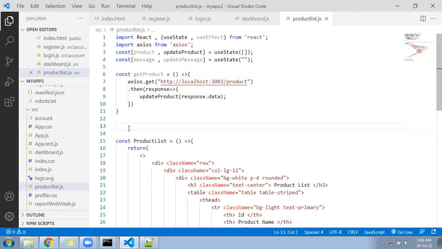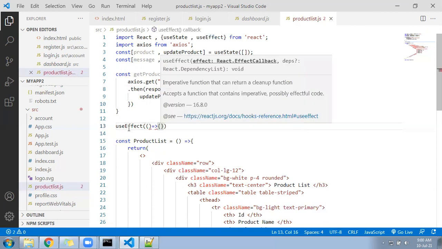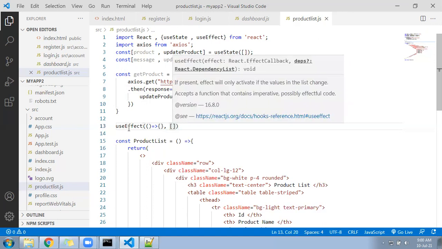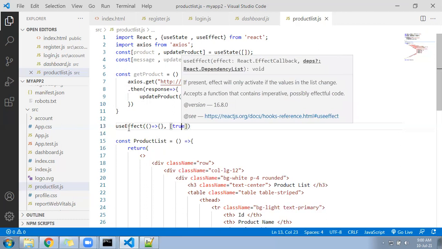Now the function we have written, but it should run on load. So what do we do for that? useEffect. useEffect will have the first parameter as the function we will be calling, and the second parameter as the number of times, true, meaning one time.